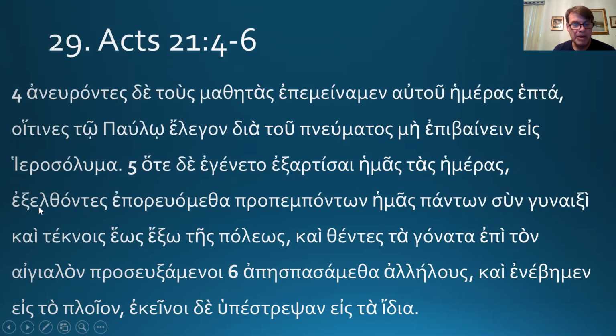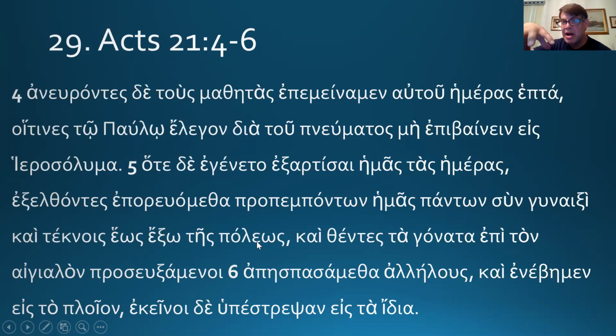Having gone out, so they've left the building, we went, all accompanying us. So genitive absolute here, a noun or pronoun in the genitive becomes a subject. All, accompanying, present participle, the -ont- is an active participle of propempo. So having gone out, aorist, we went, all accompanying us with women and children until outside of the city.